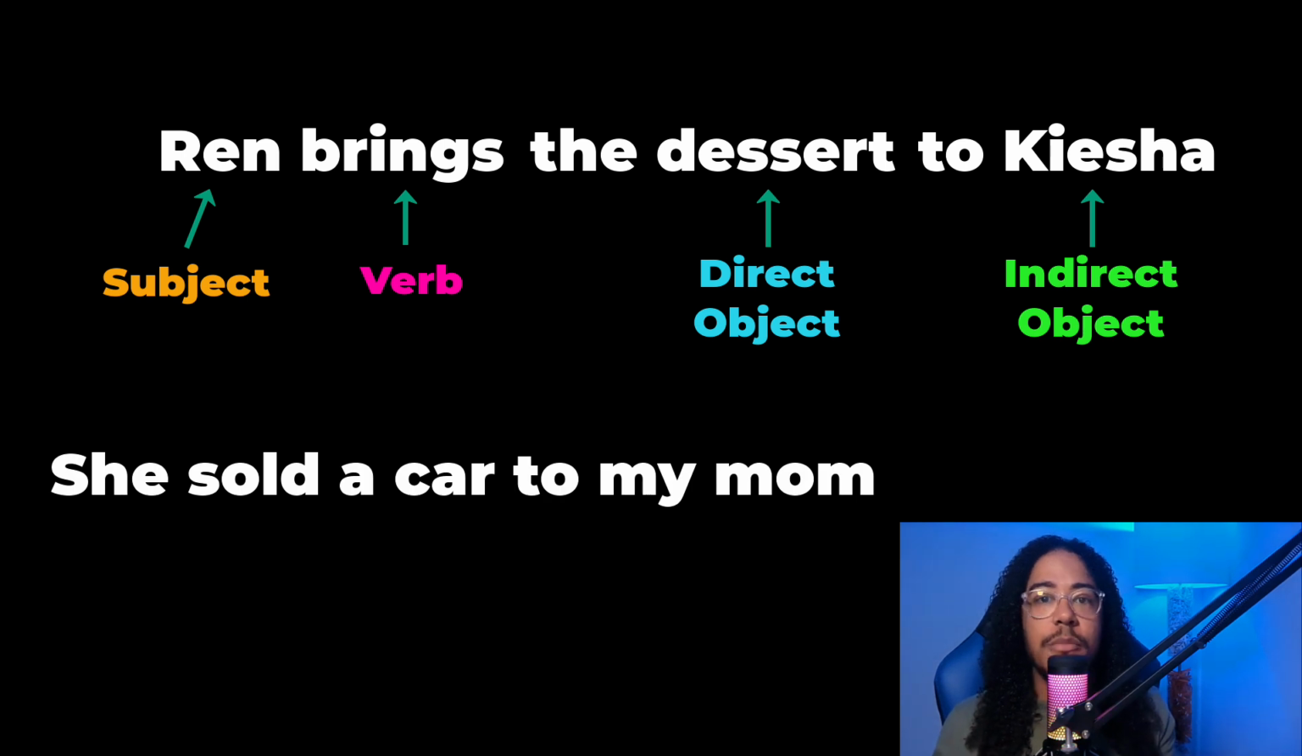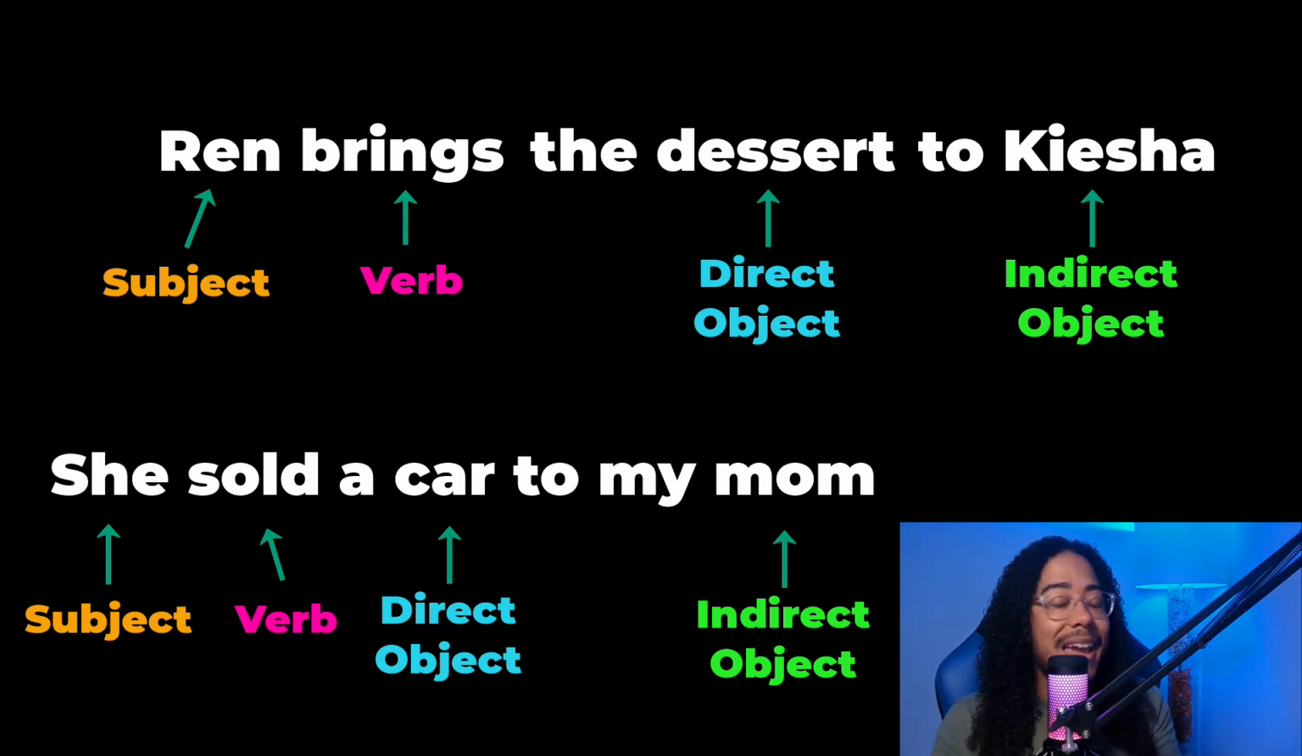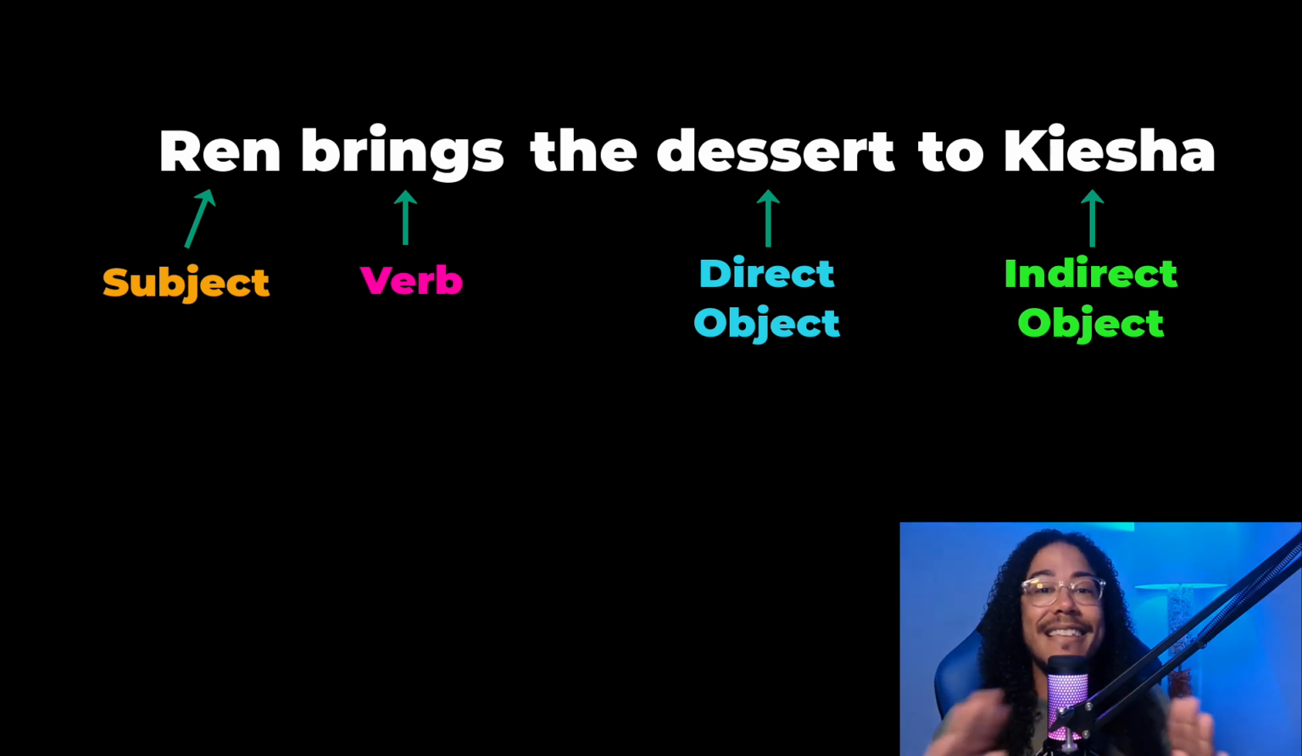She sold a car to my mom. She is the subject. Sold is the verb. Car is the direct object because it's what's being sold. And mom is the indirect object because she's being indirectly affected by the sale of the car. Mom can't be the direct object because she is not being sold, hopefully. She is just indirectly impacted by the sale of the car. This is the last thing I'm going to explain about how this works in English. So you are almost there. Just hang in there with me.